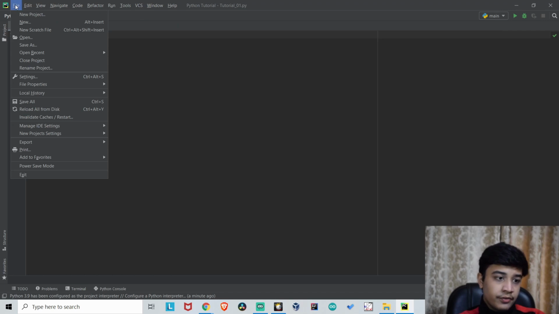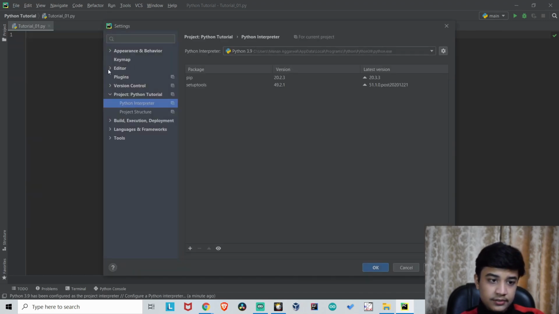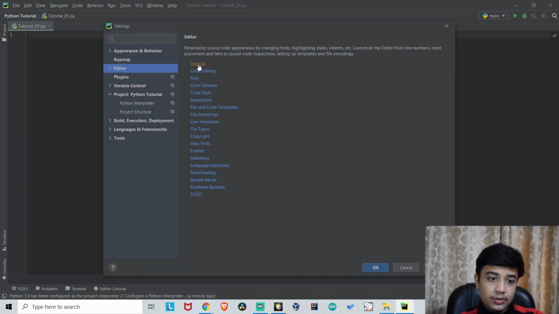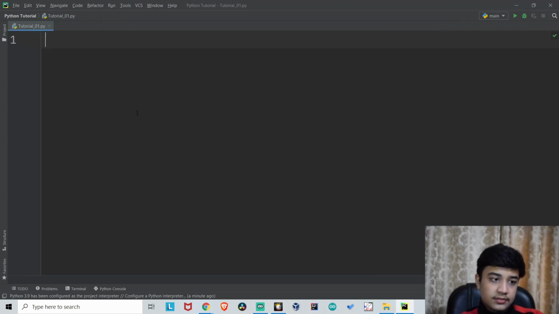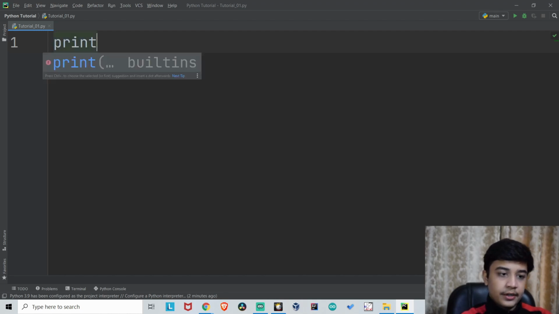Another thing which I would like you guys to do is go to settings, go to editor, go to general, and check this change font size with mouse wheel, and then click on apply. See, this is what this will do. When you hold control and scroll, it will change the text size. So now you just have to write print, and see, this is what I was talking about. IDE is suggesting me what to type next, which is print.